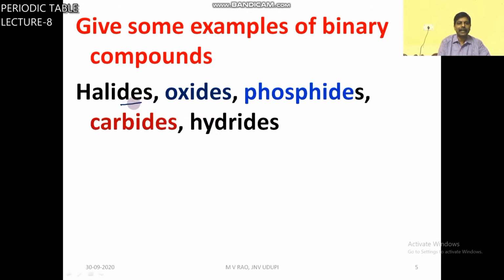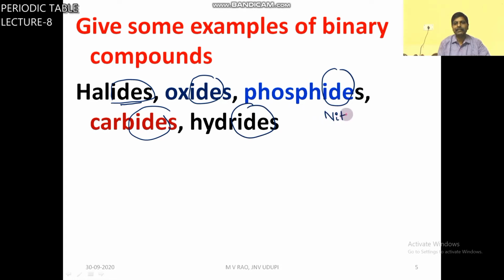Halide, oxide, phosphide, carbide, hydride, nitride. If the name ends with -ide, then it is a binary compound.